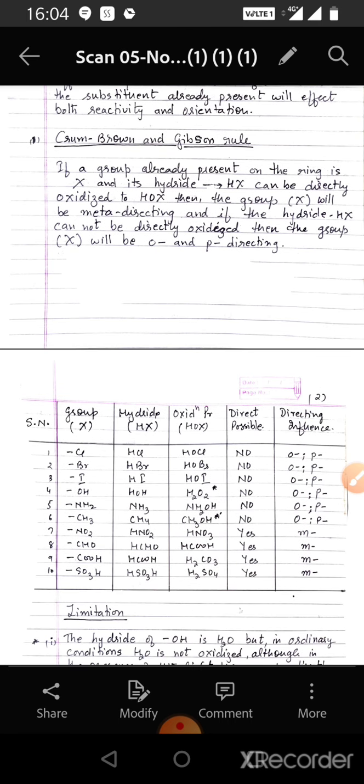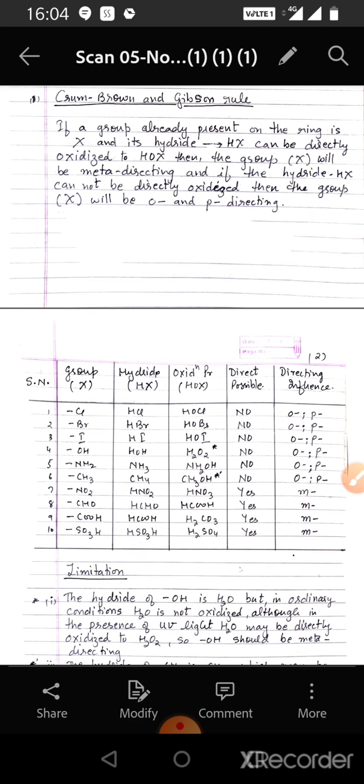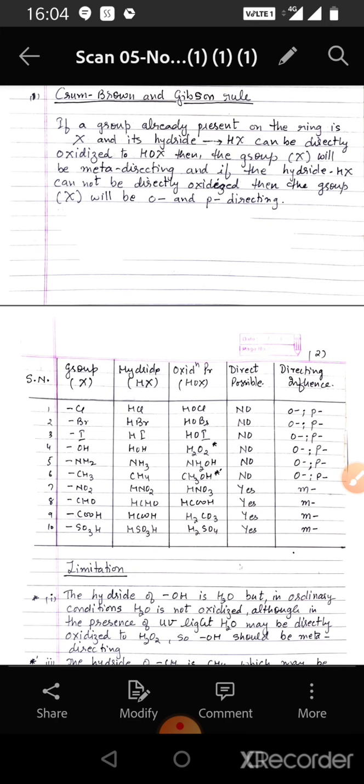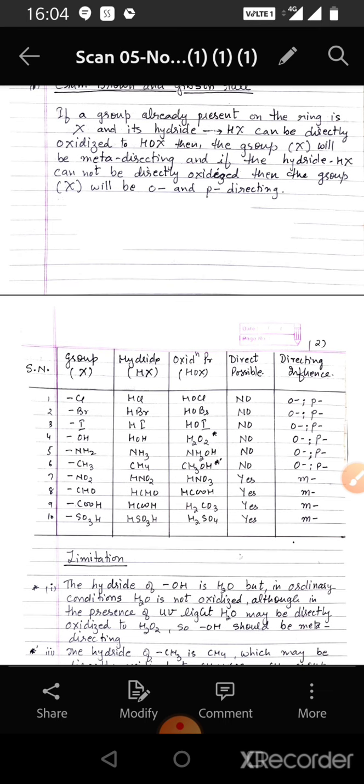There are many rules regarding the directive influence, and the first rule we take up is Crum-Brown and Gibson rule. Crum-Brown and Gibson rule states that if a group already present on the ring is X and its hydride HX can be directly oxidized to HOX, then the group X will be meta-directing, and if the hydride HX cannot be directly oxidized, then the group X will be ortho and para-directing.